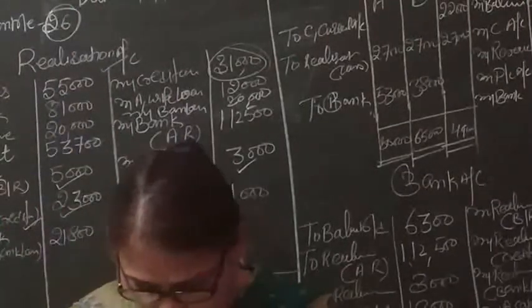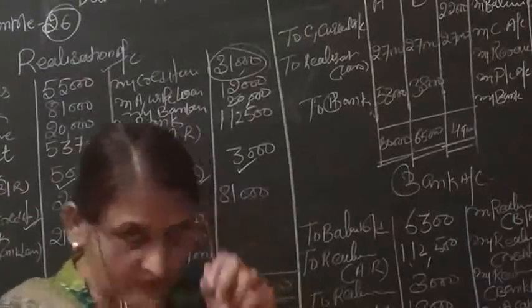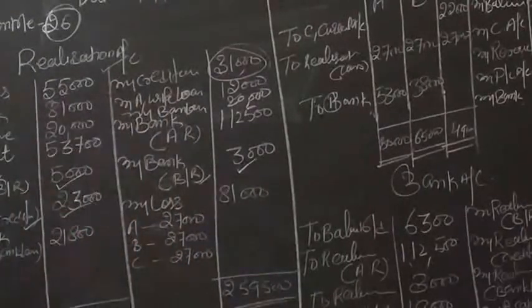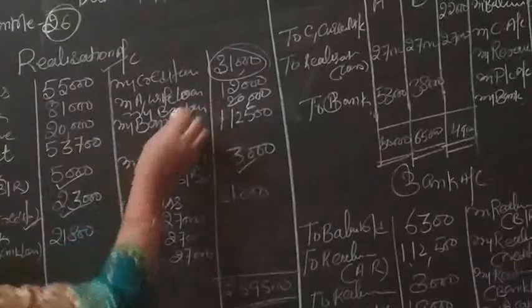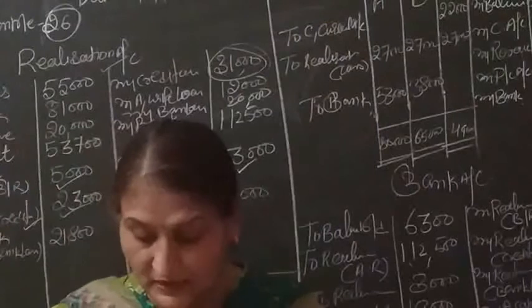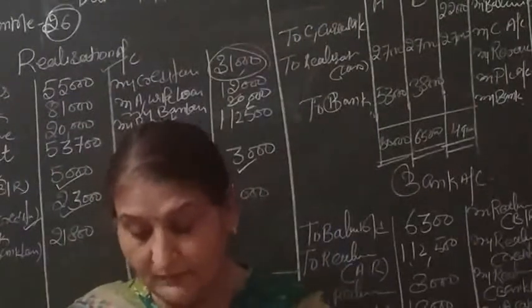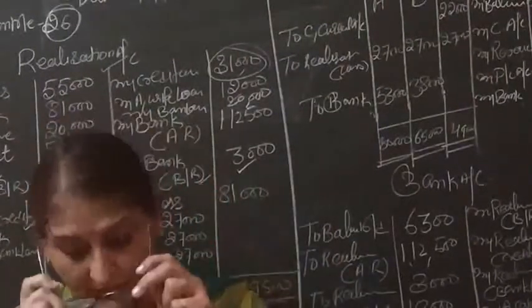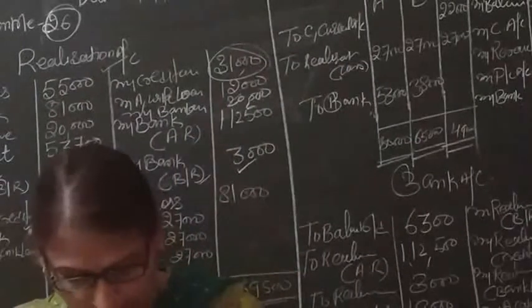Then A agreed to accept furniture in full settlement of his wife's loan. If the payment of any liability is settled through assets, then there will be no accounting treatment. So for the payment of A's wife's loan, we gave the entire furniture in full settlement. So there will be no accounting treatment.